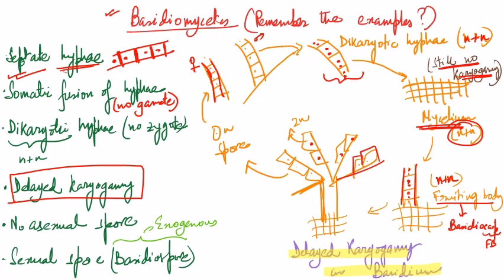But when I am drawing these branches of basidiocarp, I have drawn only a single nucleus. That means karyogamy has happened here, right? And I have marked this as diploid. So delayed karyogamy is a very, very unique feature of Basidiomycetes. And now these things are called basidium. Inside this diploid basidium, meiosis will happen and it will give you spores. And again, these spores will germinate to give you mycelium. This was all about Basidiomycetes.